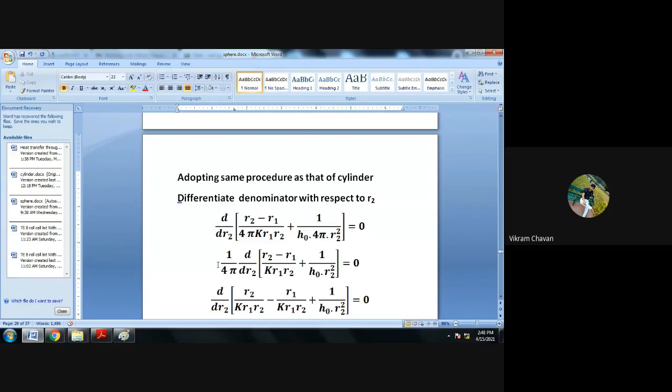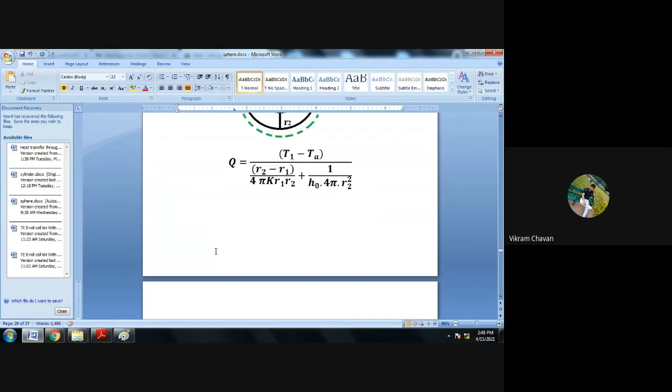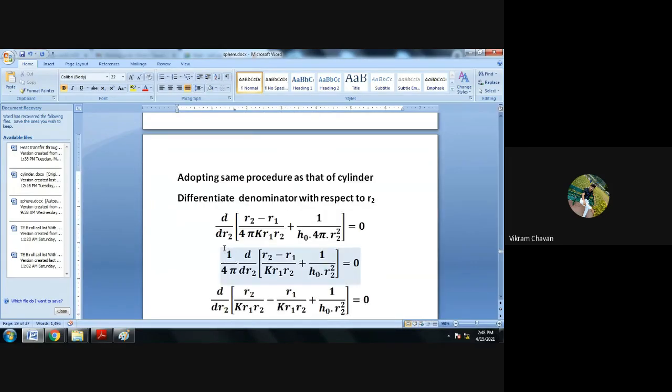Okay. So if you have done it already, no problem. If you have not, take 1 upon 4 pi common, as this 1 upon 4 pi is present in both the terms. You can shift it to the right hand side, so that 4 pi multiplied by 0 will become 0.